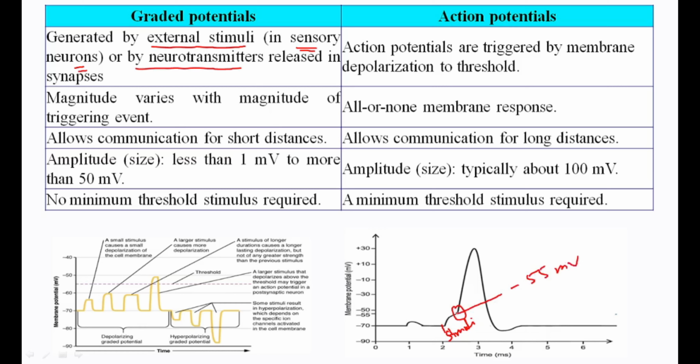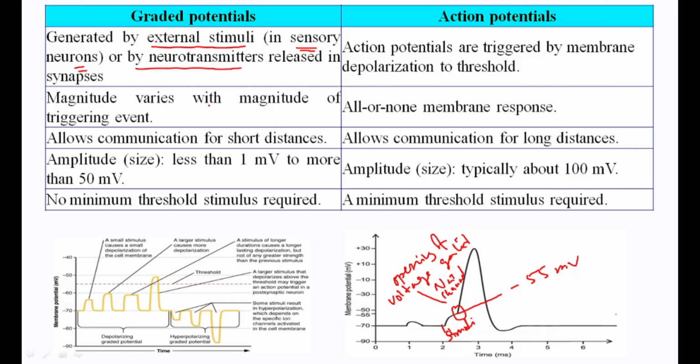So if the stimulus reaches the threshold point, then it will cause the opening of voltage gated sodium channels, and this will cause a rise in the membrane potential, or depolarization.